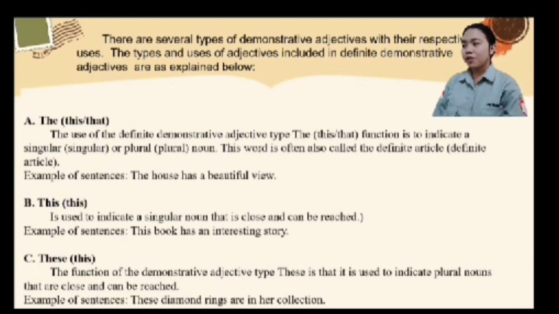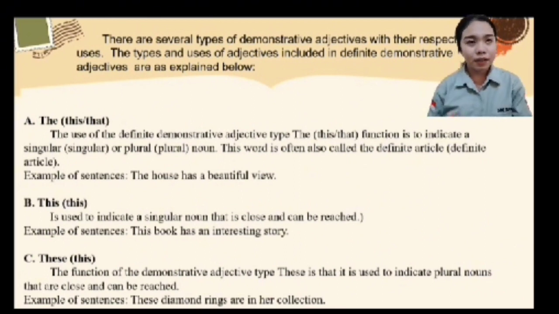This or that. So the use of the definite demonstrative adjective is this or that. The function is to indicate a singular or plural noun, and this word is also called the definite article. So an example is: the house has a beautiful view. So the second is this.